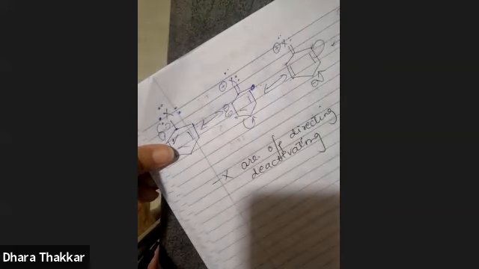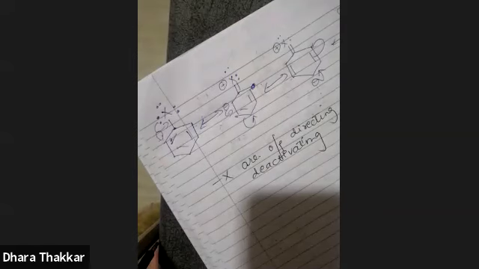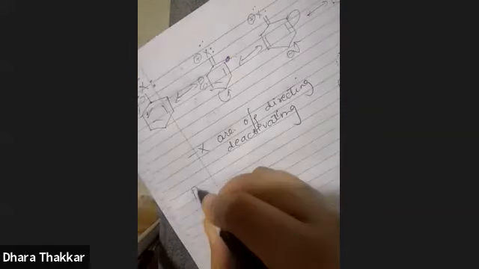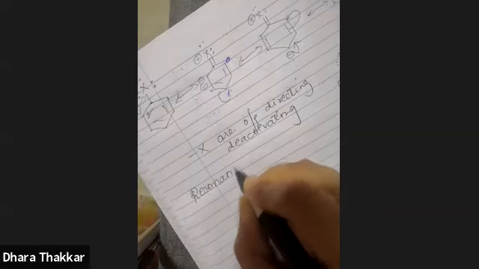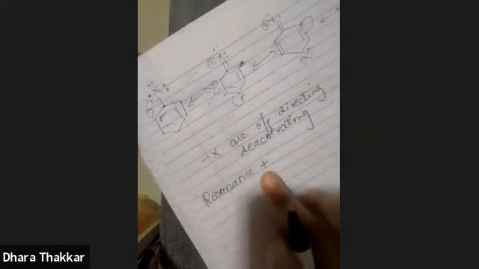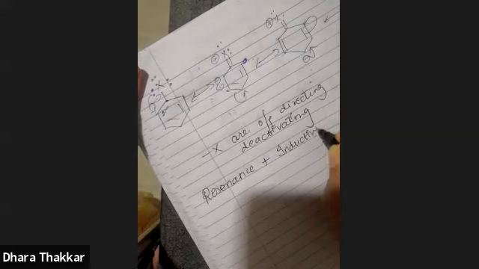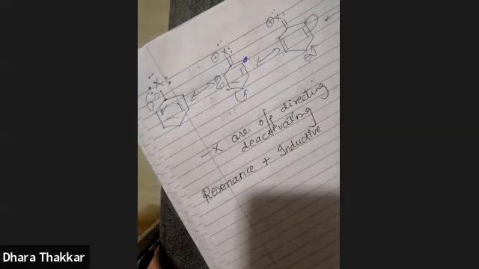Now see, what happens in case of halogens is that along with resonance, we have written resonating structure. So of course there is resonance effect that is operating here. And along with resonance, there is one more effect that operates in halogen, that is inductive effect, okay?